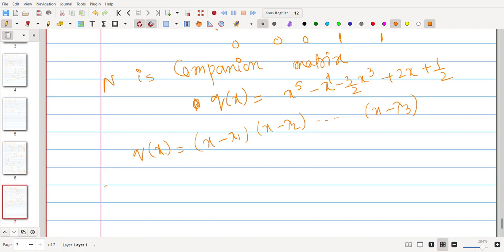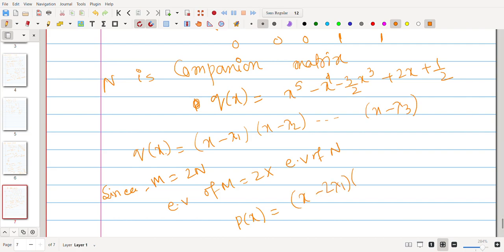Since M is 2 times N, the eigenvalues of M are 2 times the eigenvalues of N. That means p(x) is basically x minus 2 lambda 1, x minus 2 lambda 2, and so on up to x minus 2 lambda 5.